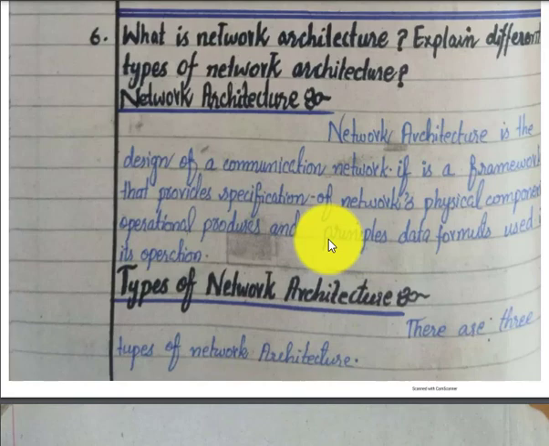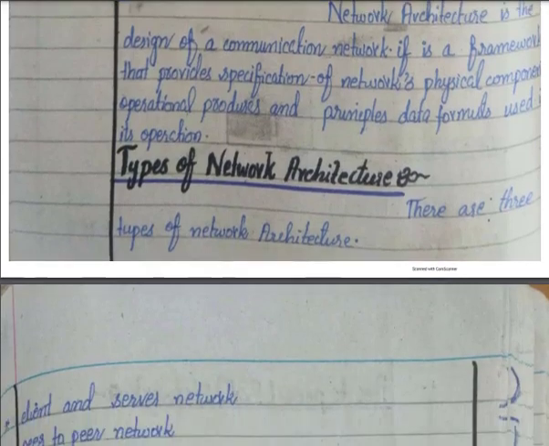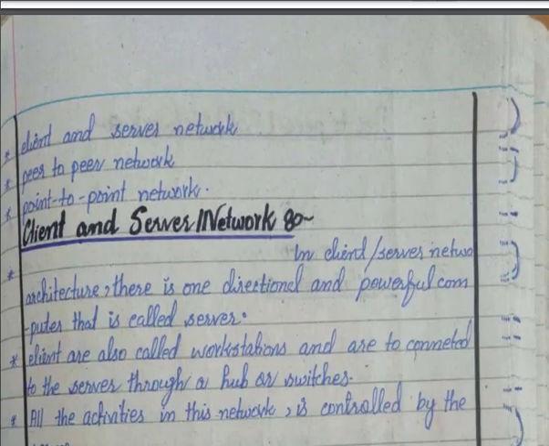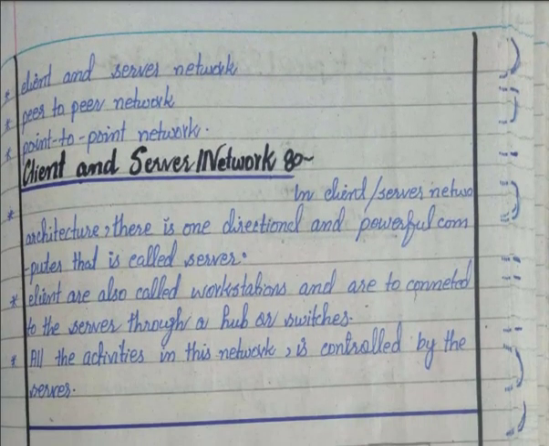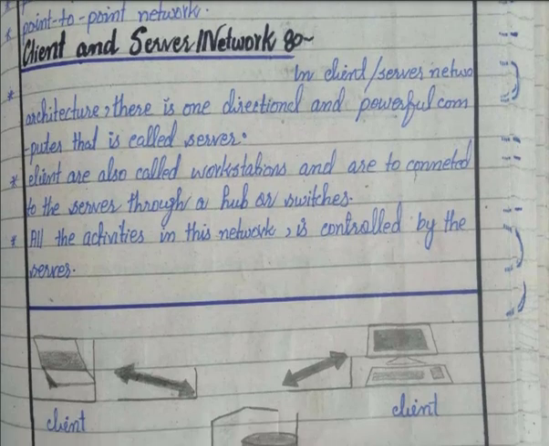So we have three major types of computer network architecture. First is client server network, second is peer-to-peer, and third is point-to-point. So first is client server network. You can see here the client server network architecture.